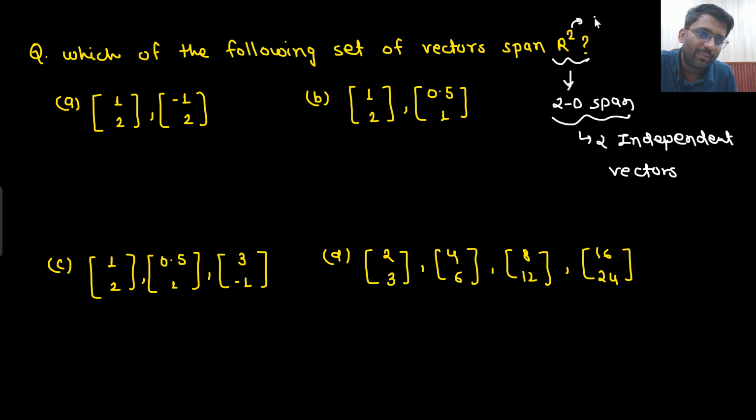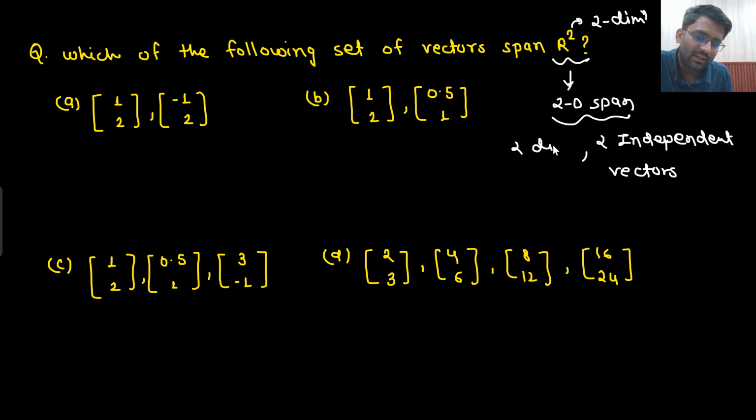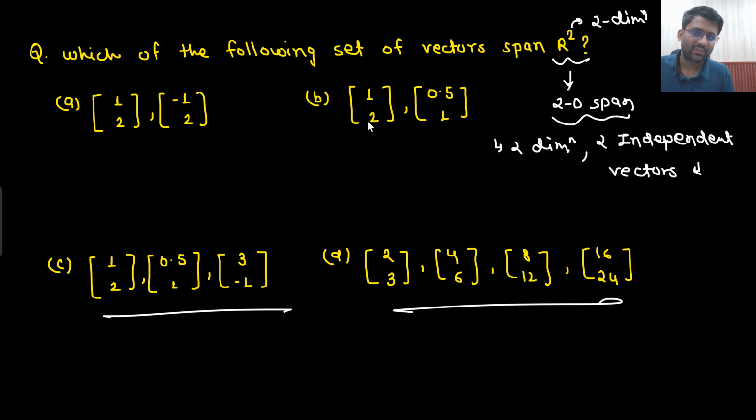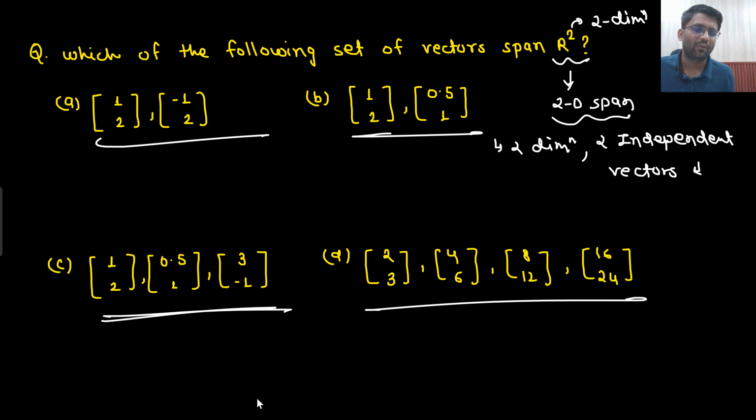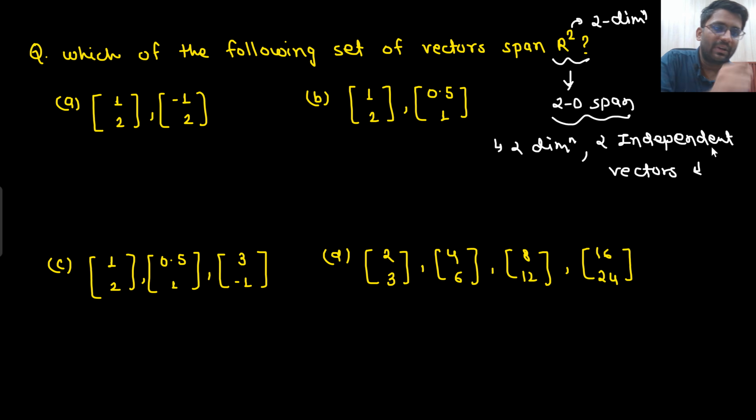And R2 means it will be two-dimensional, right? So what is the conclusion? You need two-dimensional, two independent vectors. This is the requirement. Is it two-dimensional? All the options are two-dimensional. Here you are having two vectors, here two vectors, here three vectors, here four vectors. So yes, two-dimensional vectors I need. So the first condition is satisfied. Now I need two independent vectors.